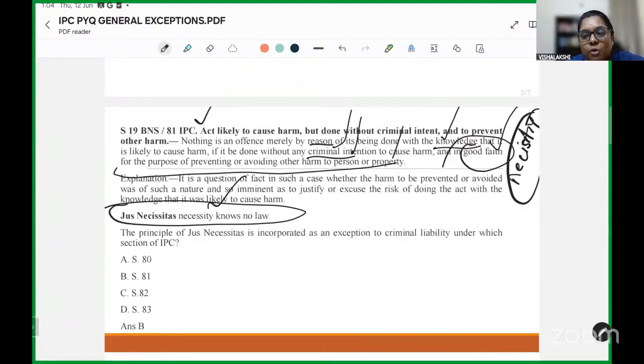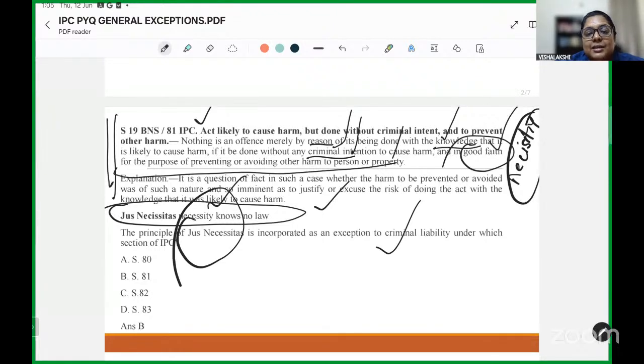Where there is no option and you have to do something, then you may get some protection under the law. So that is the principle on which section 19 of BNS or 81 of IPC has been made, and again is a question that has been often asked, right? They have asked where is the Latin maxim under general exceptions of IPC or BNS applied, and we know that the answer is 81.